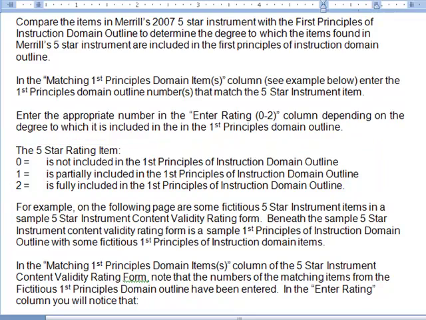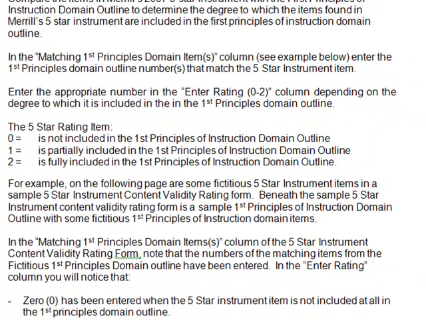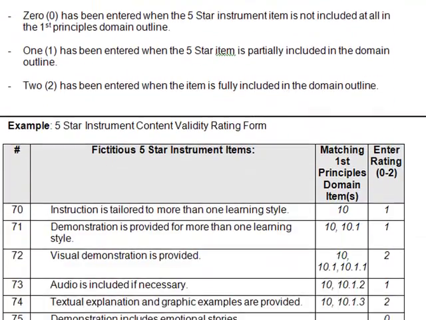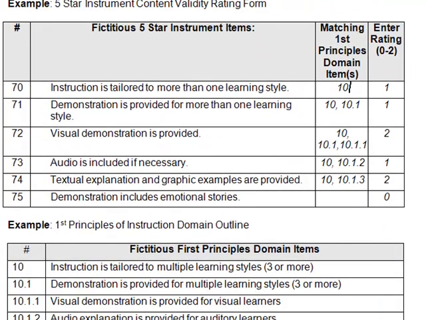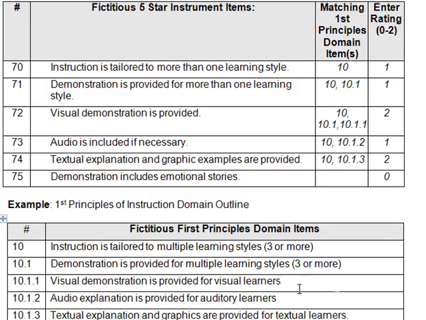We have an example here that we'll walk you through. This is a fictitious example, but it will give you an idea. Here are some fictitious five-star instrument items, 70 through 75, and here we have some items from the fictitious First Principles domain.